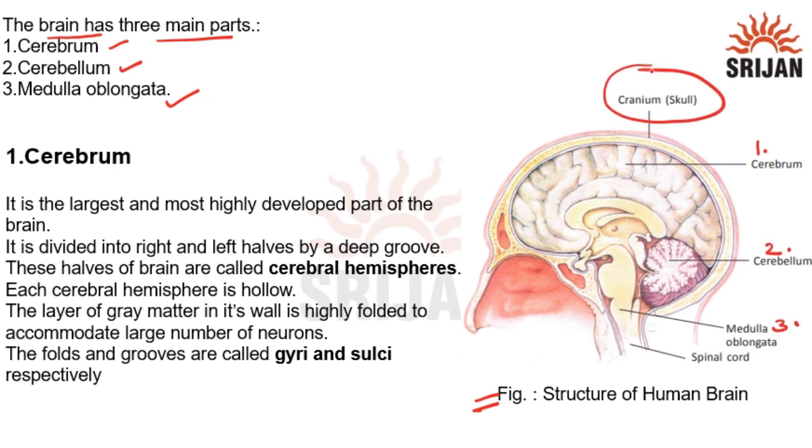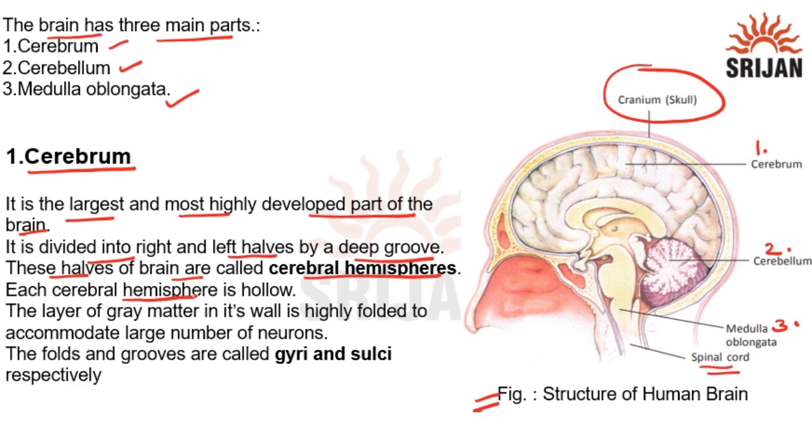Cranium is the outer protective layer of the brain. Medulla oblongata is connected to the spinal cord. Cerebrum. It is the largest and most highly developed part of the brain. It is divided into right and left halves by a deep groove. These halves of the brain are called cerebral hemispheres.